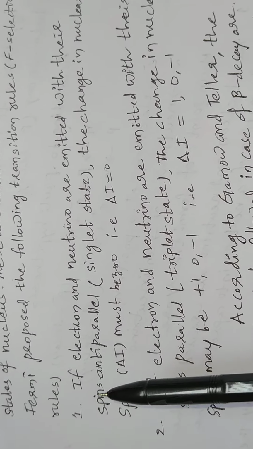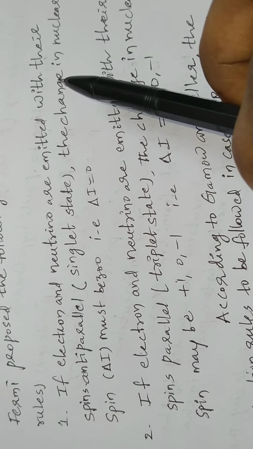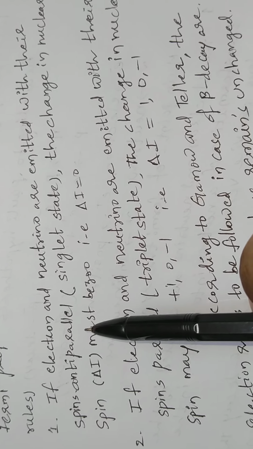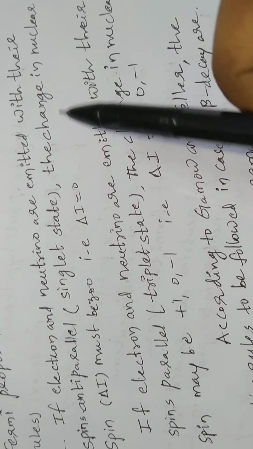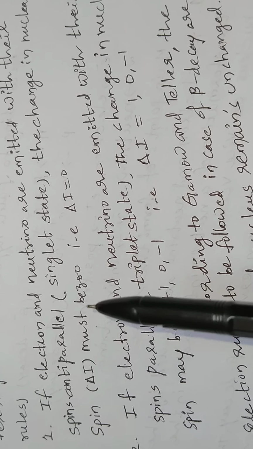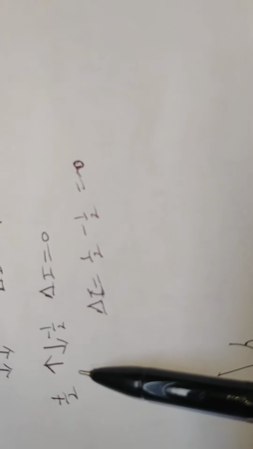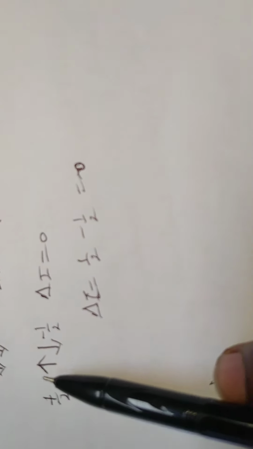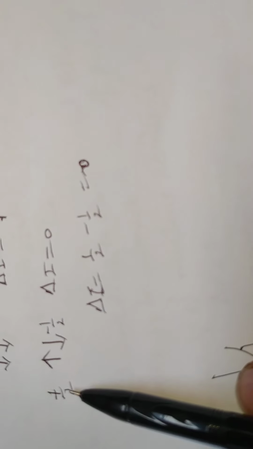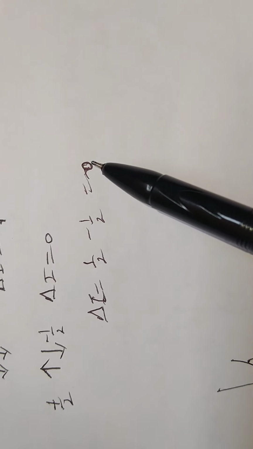If the electron and neutrino are emitted with their spins anti-parallel, the change in nuclear spin, delta I, must be 0. The two spins are anti-parallel: upward spin has value plus 1/2, downward spin has value minus 1/2. Therefore delta I is equal to 1/2 minus 1/2, which equals 0.